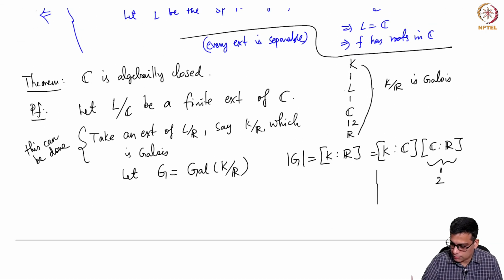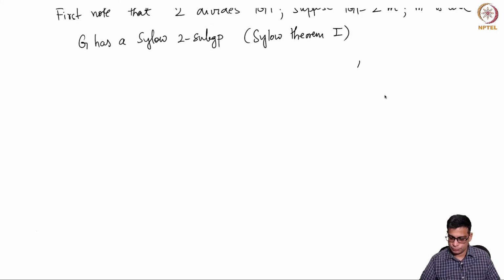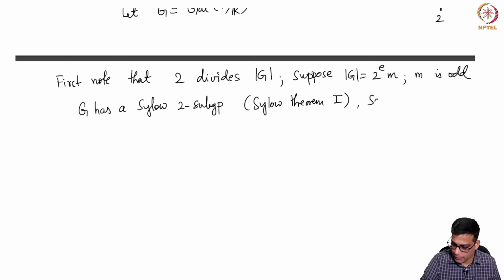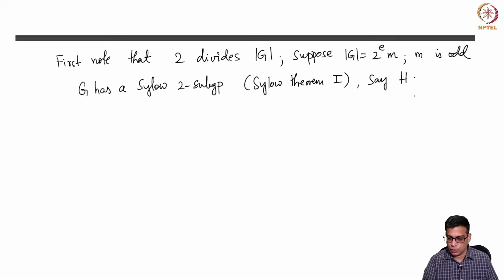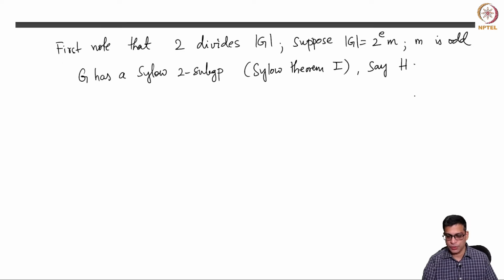Say H. So remember that this requires the Sylow theorem. We don't know that there is a Sylow 2 subgroup unless we use the Sylow theorem. So let's look at the fixed field of H.